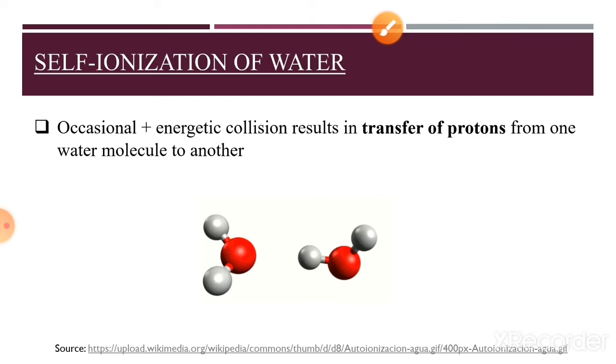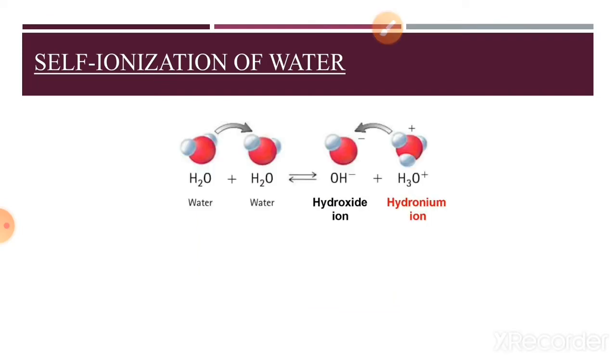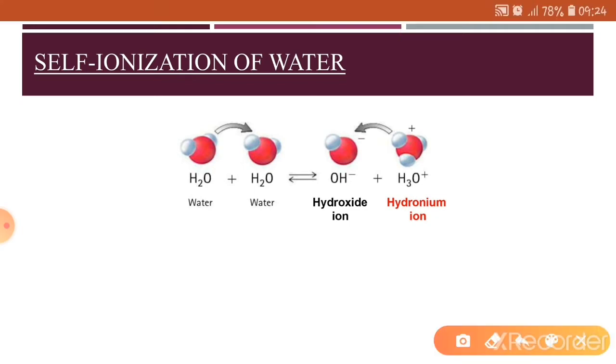This transfer of proton may also be represented with the help of this chemical equation. As you may see here, one water molecule is reacting with another water molecule to form a hydroxide ion and a hydronium ion. Now you may notice here that this hydrogen atom from this molecule is being donated to this water molecule.